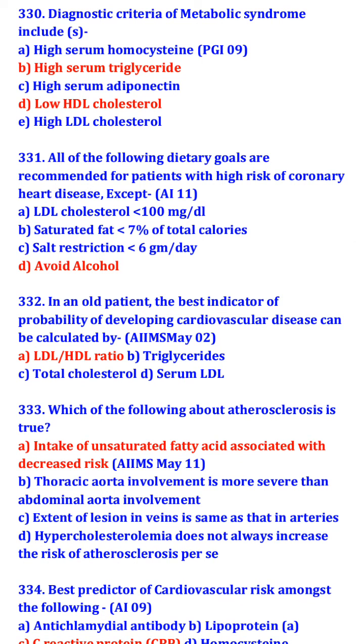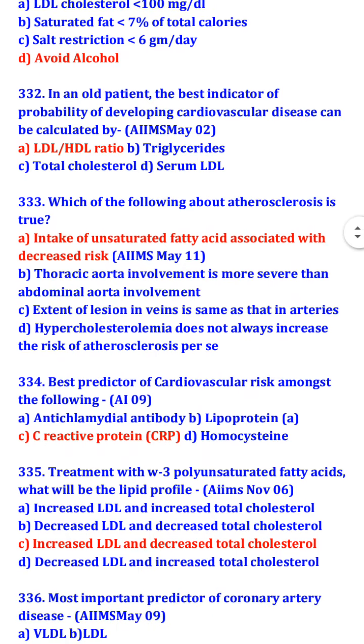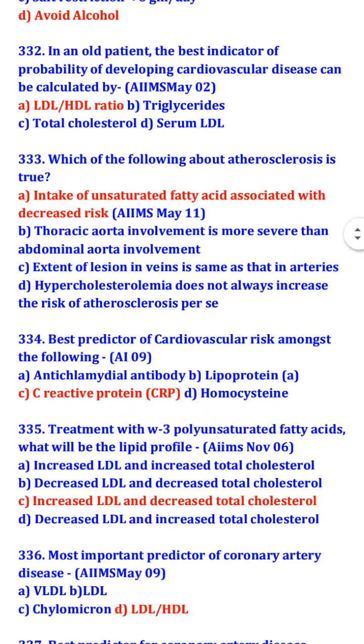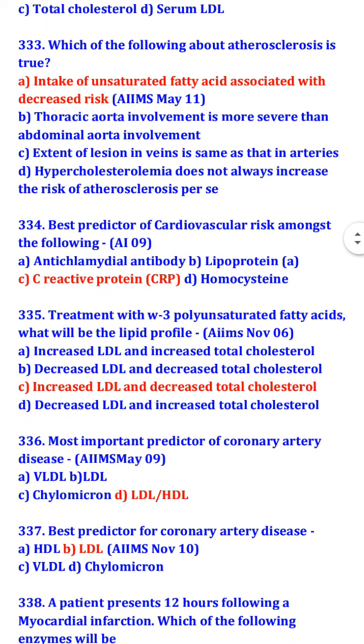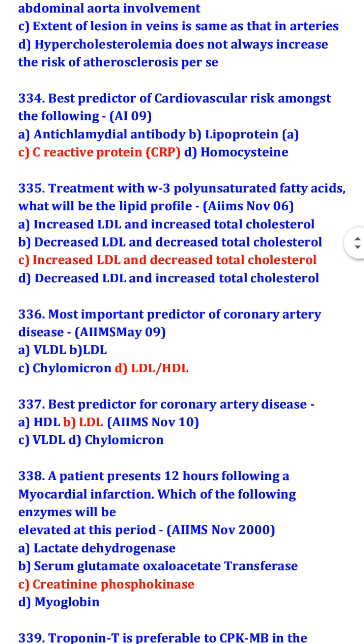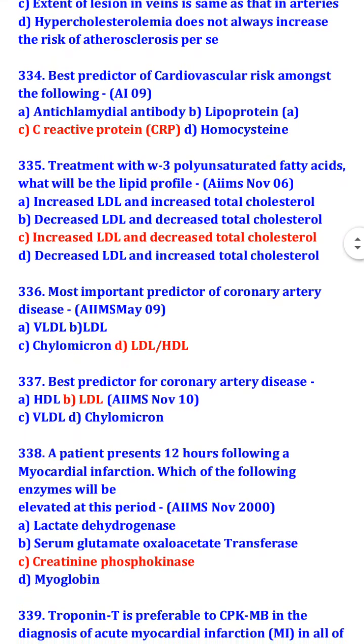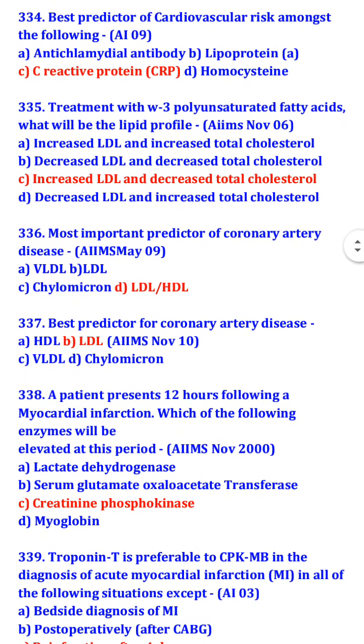Which of the following about atherosclerosis is true? Intake of unsaturated fatty acid is associated with decreased risk. Best predictor of cardiovascular risk among the following: C-reactive protein, that is CRP. Treatment with omega-3 polyunsaturated fatty acid, what will be the lipid profile? Increased LDL and decreased total cholesterol. Most important predictor of coronary artery disease is LDL-HDL ratio. Best predictor for coronary artery disease is LDL, low density lipoprotein.